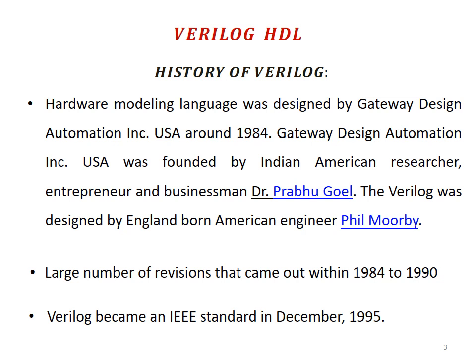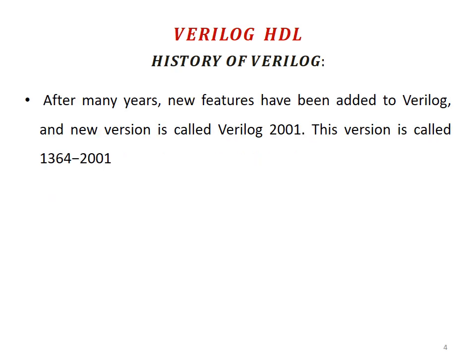After that, Verilog became an IEEE standard in December 1995. After many years, new features were added to Verilog based on users' recommendations and requirements, and a new version of Verilog was released in 2001. This version fixed a lot of problems that appeared in the older versions. This version of Verilog is called 1364-2001.